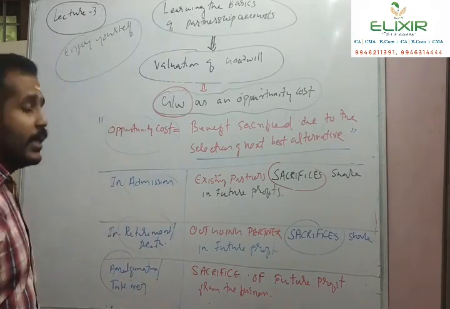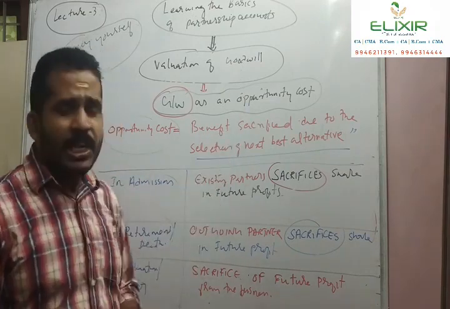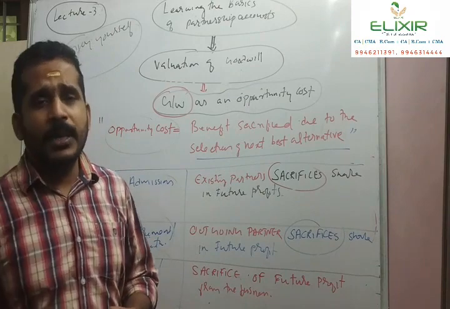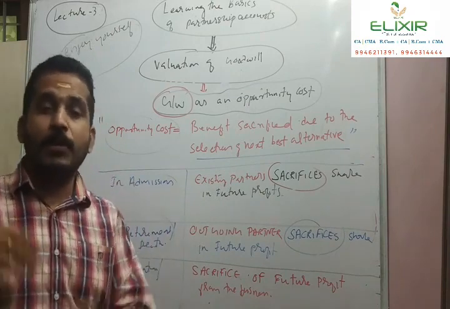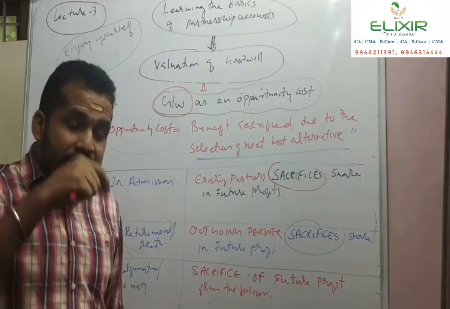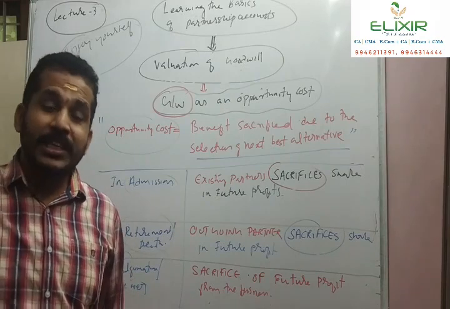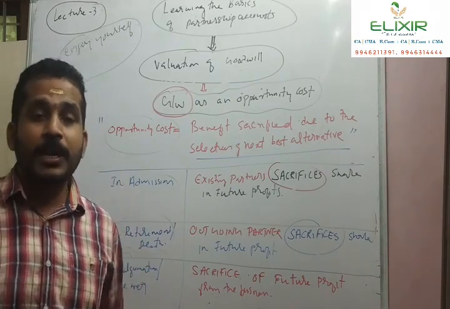And in the case of amalgamation or takeover, this is a broad concept. When a firm is amalgamated, merged or taken over by another company or another firm, then this company's future profit is sacrificed to the takeover company, to the other company.